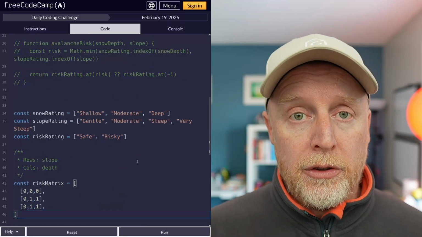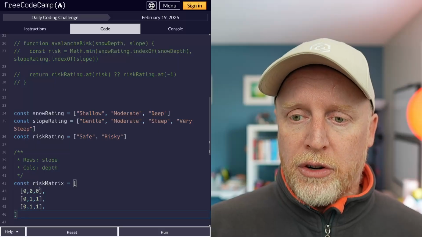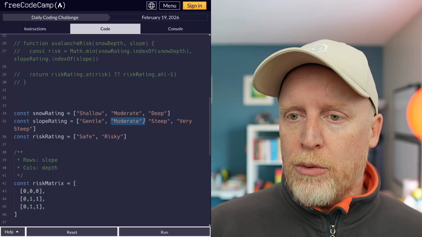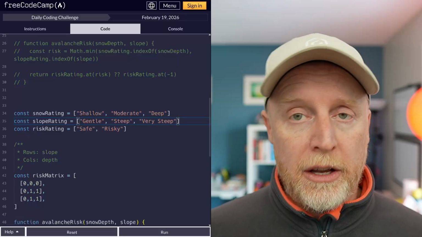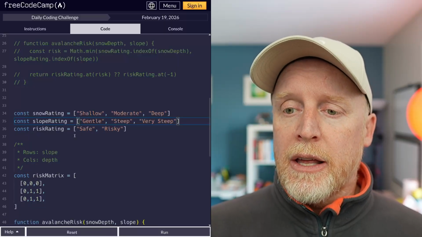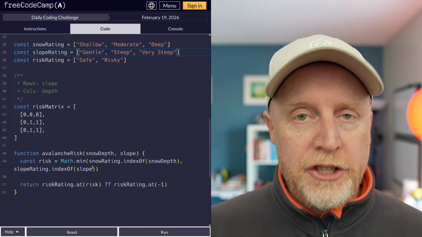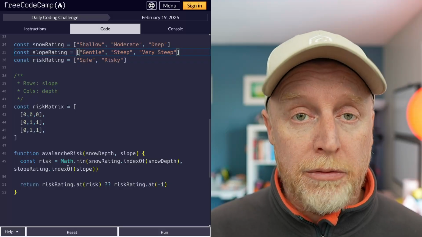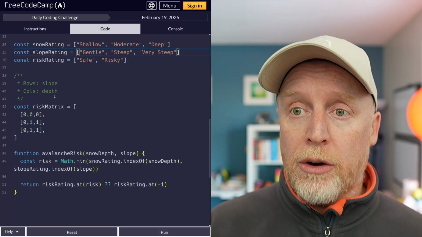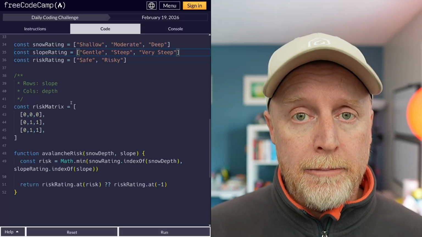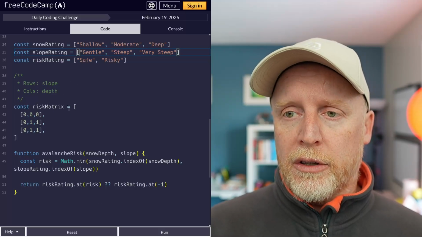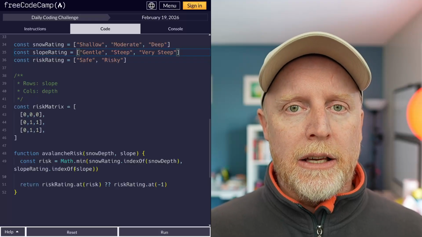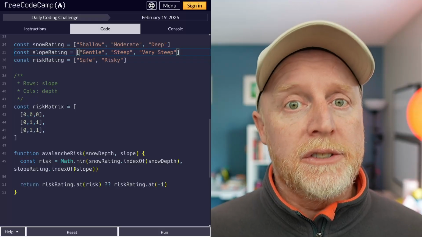This is a matrix. So right here, we have those zeros, those ones, excellent. And we are going to get rid of moderate just for a second. We'll come back to it, okay? At this point, we want to change some things inside of here. But once we do, we will never have to change this function again because all the data will be contained up here. So getting our data structures right means that our function is more and more safe.